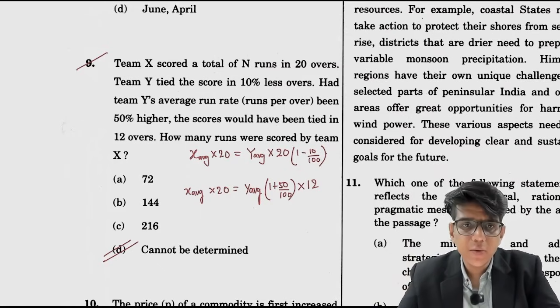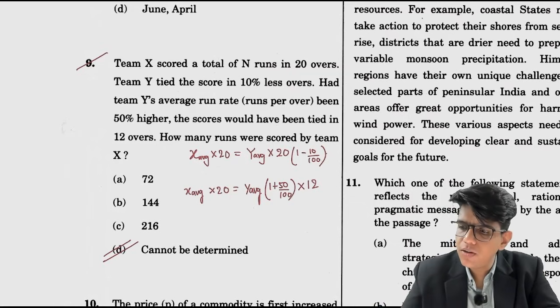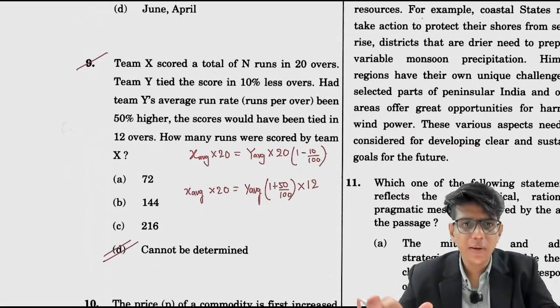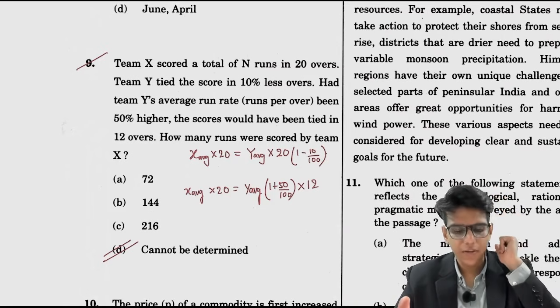You can find the ratio of their averages, but the actual average you can't find. You want one more relationship with which you can answer this question, but at the moment you don't have that relationship. Okay, so that won't be possible right now. In this situation you can't solve it.